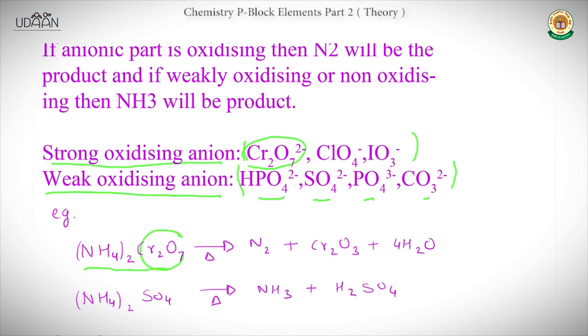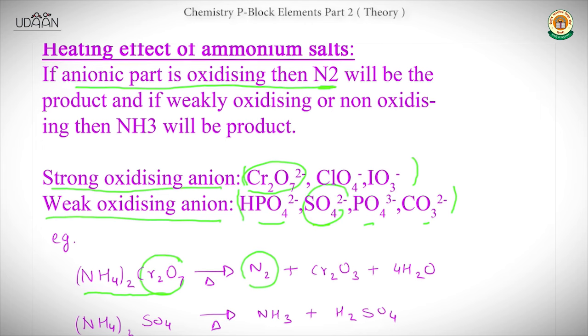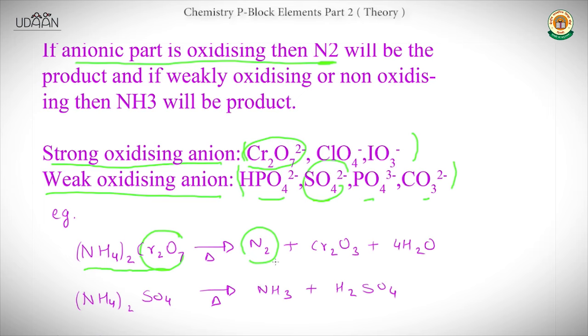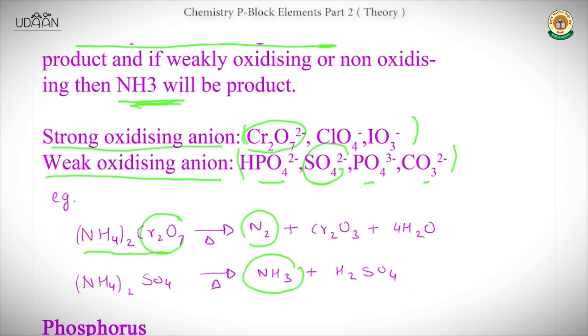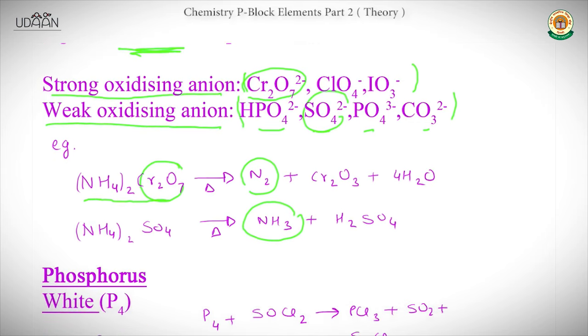So this sentence tells that if the anionic part is oxidizing, then nitrogen will be the product. Here you can see. And if it is weakly oxidizing or non-oxidizing, like sulfate, then nitrogen will not be the product, then NH3 will be the product. So you can see here. This helps you remember, not to learn, and the reactions you can easily do. Okay, now move towards the next.